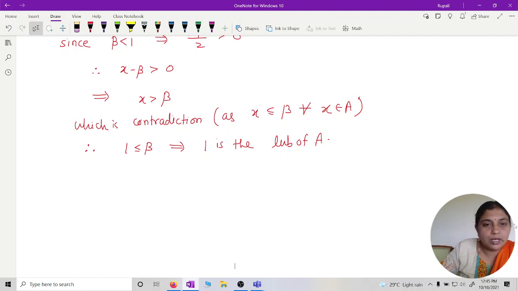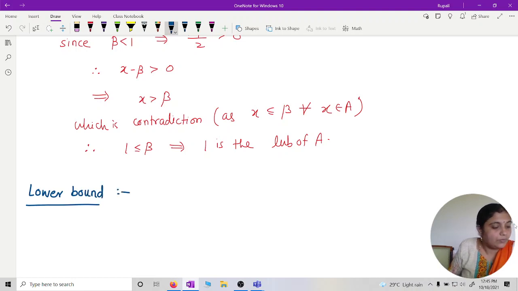So now, just now we have defined upper bound. In a similar way we will now define lower bound. Can you tell me what is the lower bound?